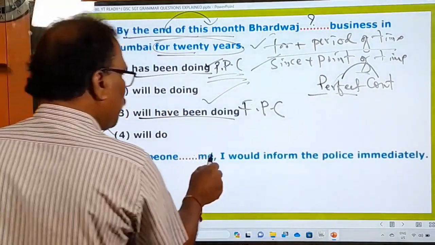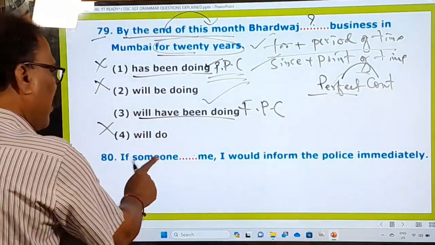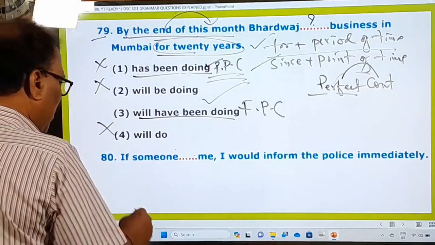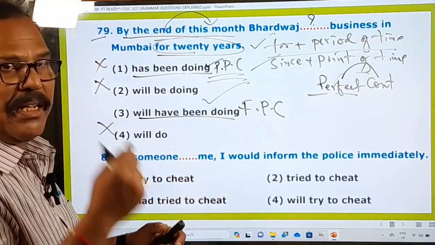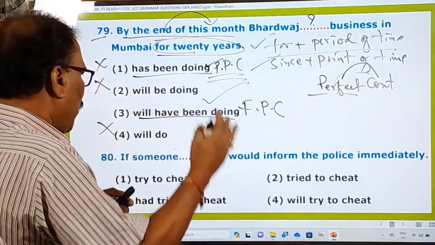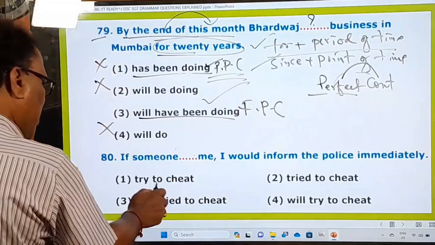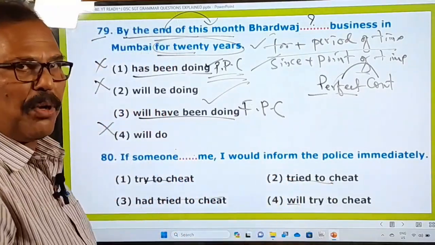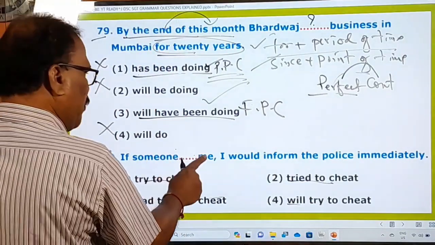If someone dash me, I would inform the police immediately. Okay, if someone dash me, I would. So here is a blank, and what are the options? Let us see that here. From the options we understand on which topic the question has been posed. To try to cheat, had tried. So again, this is a question about the tenses, right. And if someone dash me, I would.